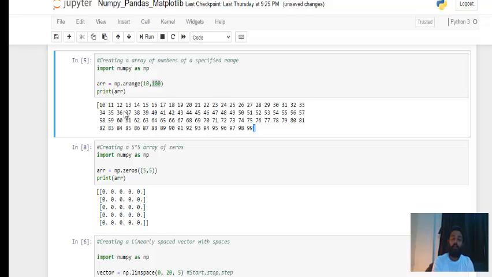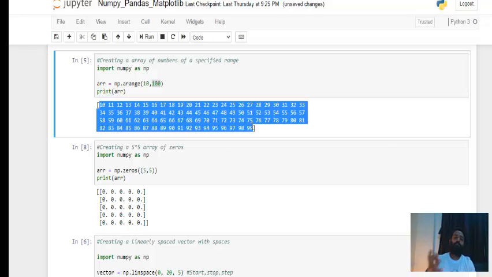The arange function is creating an array of numbers from 10 to 99. If you want to create an array of consecutive numbers from 50 to 100 or 100 to 1000, you can go this way.